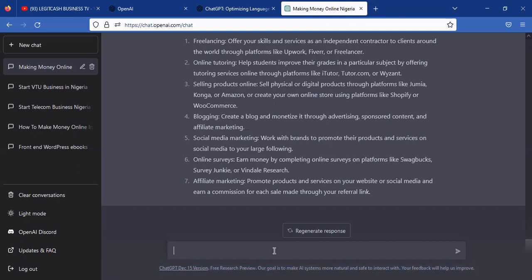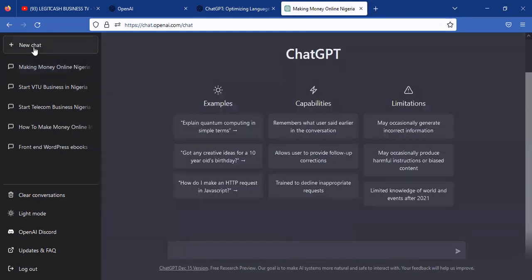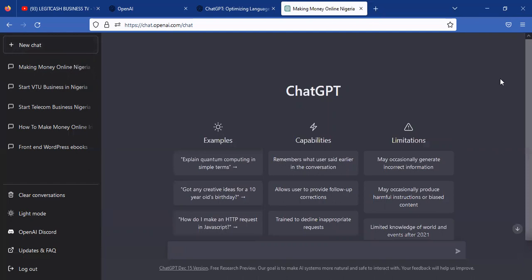You can easily type a different thing if you don't want the query that I just asked. You can type several things. If you want to get started with a new query, you just click on new chat. It is very, very simple. If you click on new chat, it will open a new chat dialog box for you to get started. You can see it here.